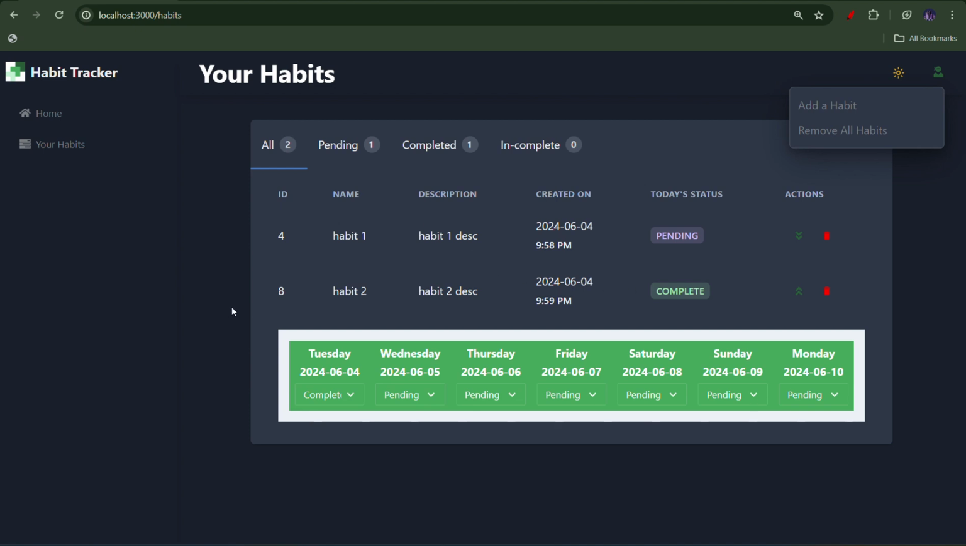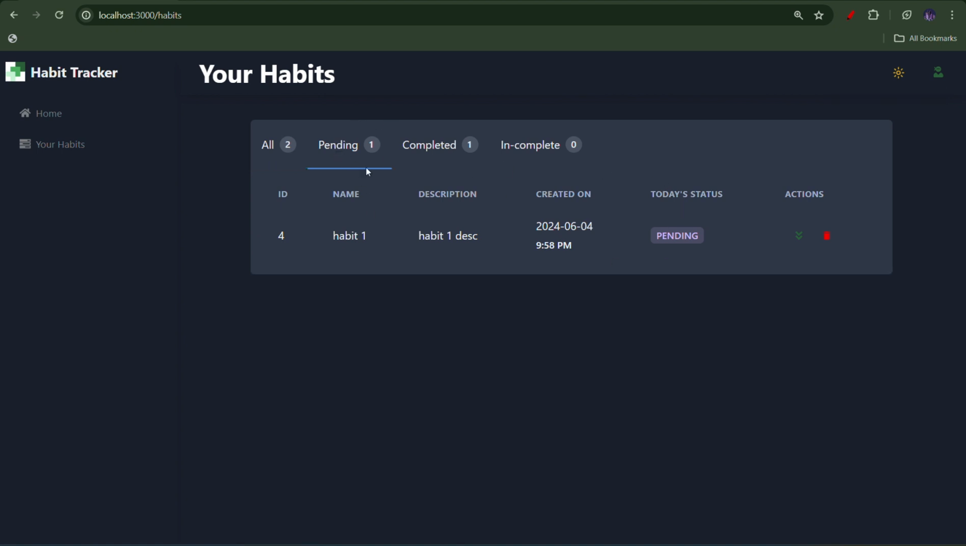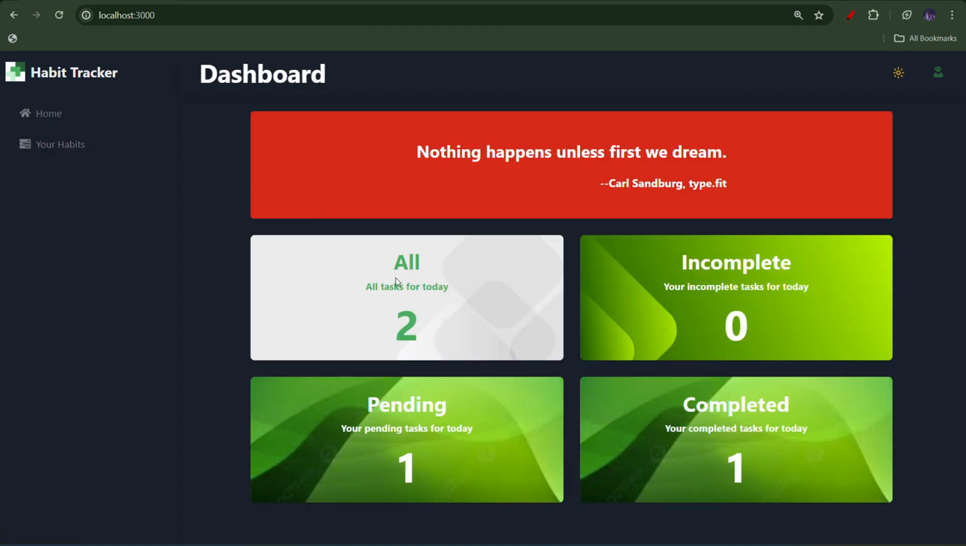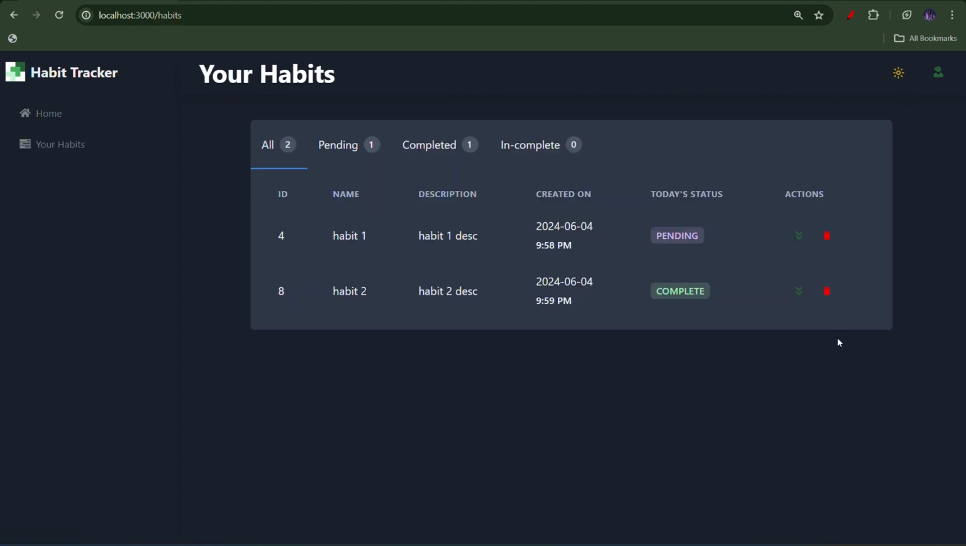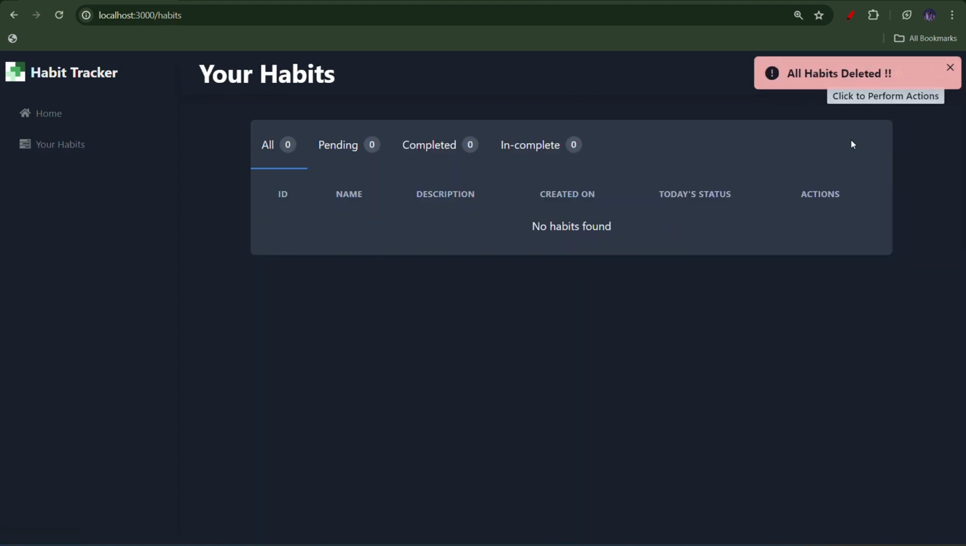So as you can see, according to the two habits, they have got categorized based on today's status. The one is for pending and one is for completed. And even in the dashboard, you can see that there are two tasks for today. Incomplete is none, and pending is one, and complete is one. So it will get updated according to the today's status. If I click on remove all habits, it will delete all the habits.